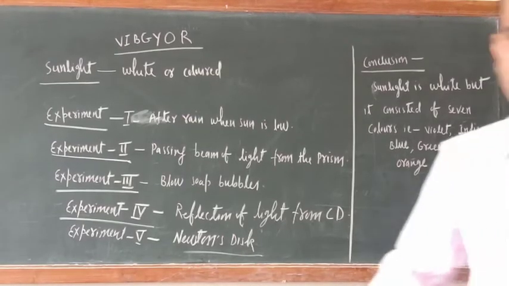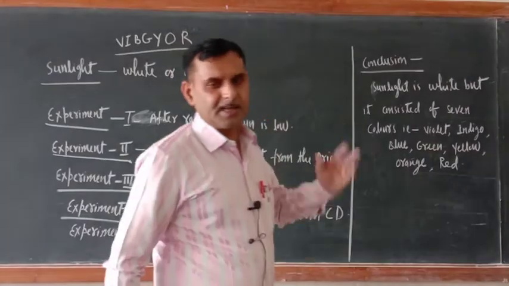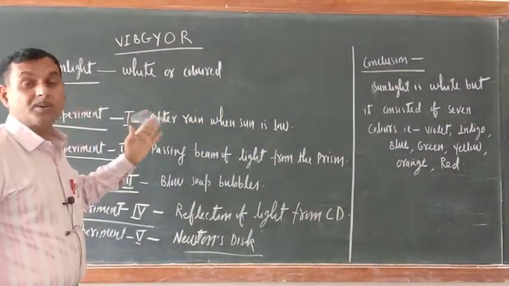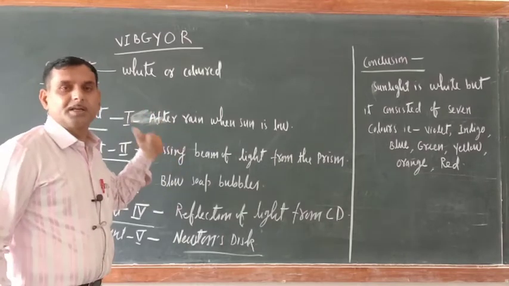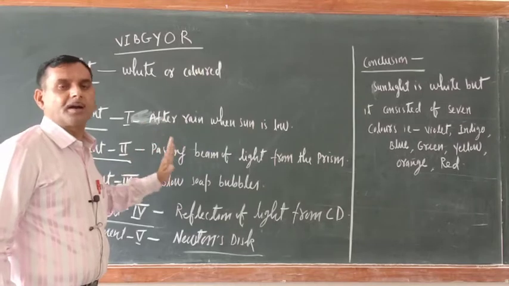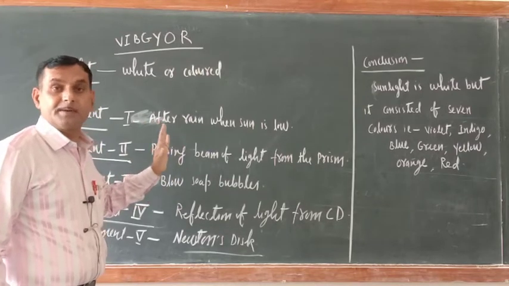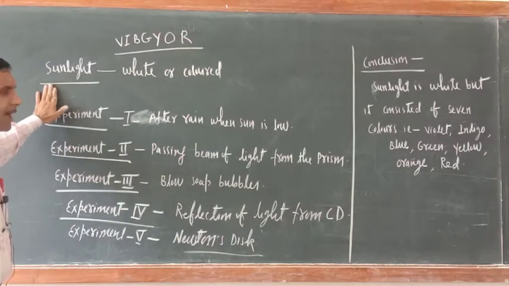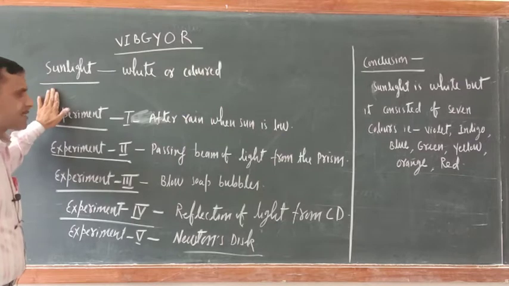Yesterday I completed the different types of lenses and the characteristics of images formed by those lenses, and their uses. Most of this unit is related to mirrors and lenses. The last part is related to sunlight. So today I am going to discuss sunlight.